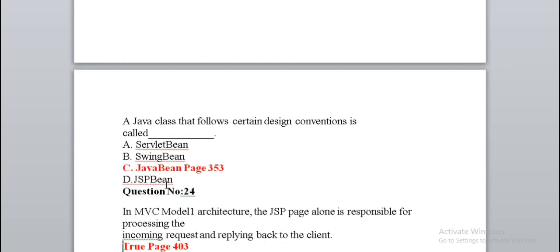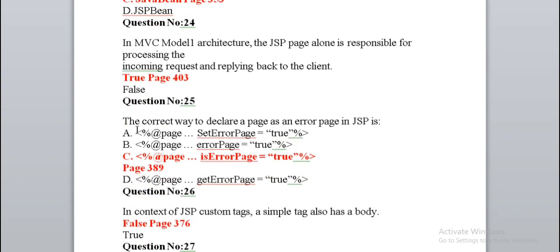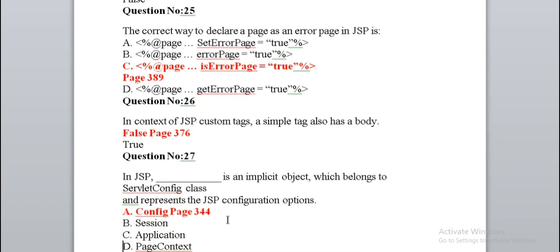Next, a Java class that follows certain design conventions is called Java beans. In MVC model 1 architecture, the JSP page alone is responsible for processing the incoming request and replying back to the client. True. The correct way to declare a page as an error page in JSP is right option C. In context of JSP custom tag, a simple tag also has a body. False. In JSP, dash is an implicit object which belongs to the ServletConfig class and represents the JSP configuration. Right option: config.